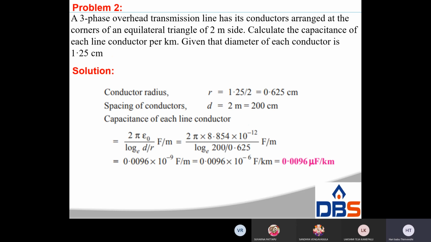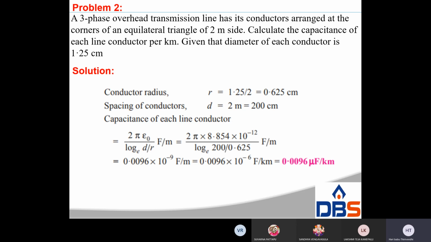Another problem. A three-phase overhead transmission line has its conductors arranged at the corners of an equilateral triangle of 2 meter side. Calculate the capacitance of each line conductor per kilometer given that the diameter of each conductor is 1.25 centimeter.